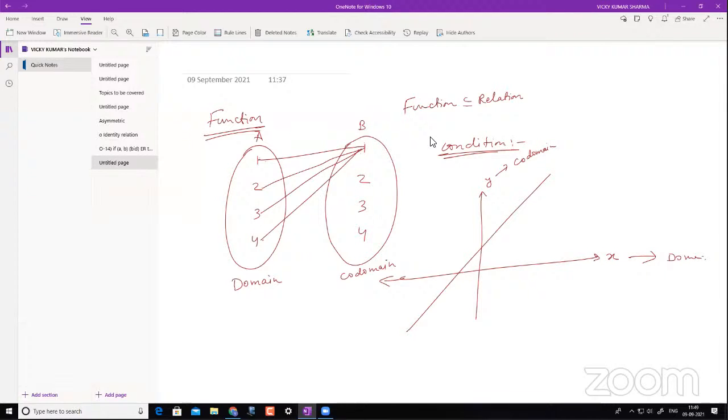Now, what are the elements in my codomain? Elements in my codomain are 1, 2, 3, 4. And what are the elements in my domain? You see 1, 2, 3, 4. Then what is range? Range is those values in the codomain which have a pre-image. Here the range is only 1. Why?